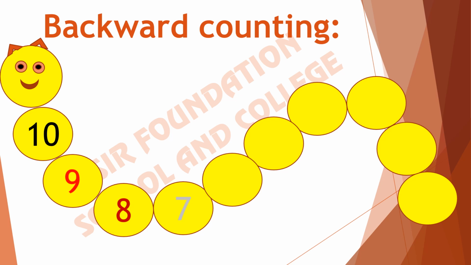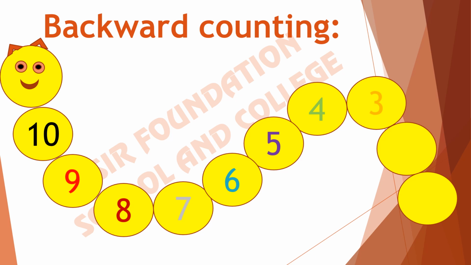What comes before 7? It is true. It is 6. Before 7 it comes 6. What is the previous number of 6? Okay, subtract 1 from 6. What will you get? 5. Very good. And before 5 it comes 4. Subtract 1 from 4. We have 3.